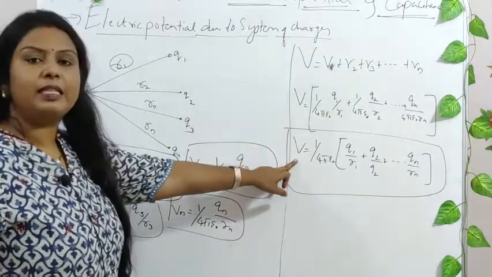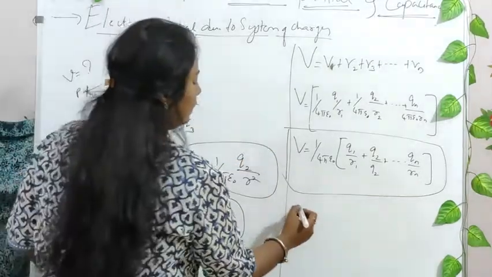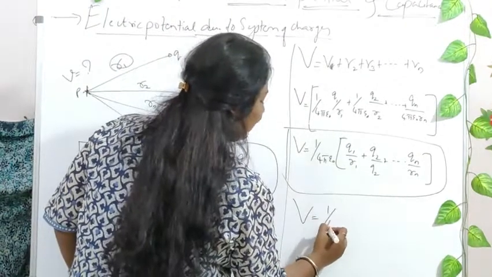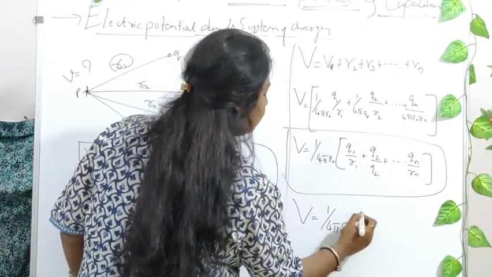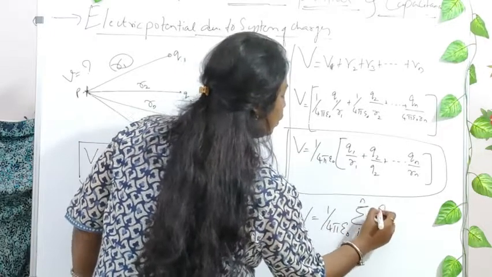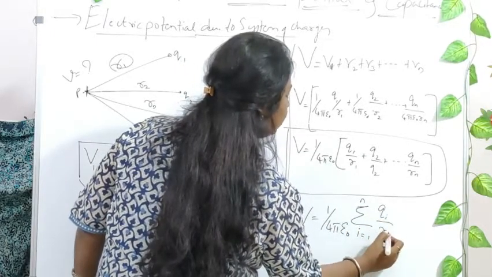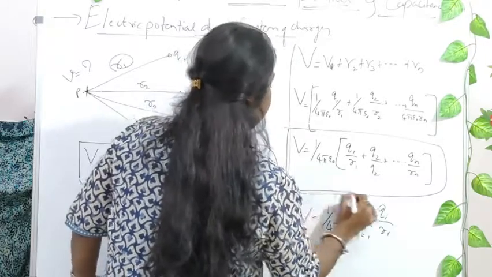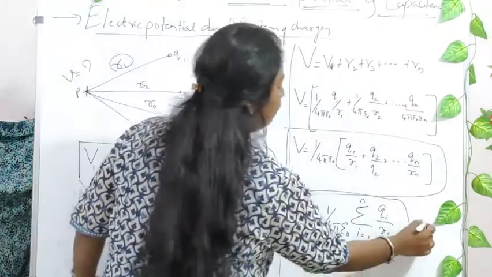Now this can be further summated and written as V is equal to 1 divided by 4 pi epsilon naught summation of i is equal to 1 to n, Qi divided by Ri, right? This can be further simplified.